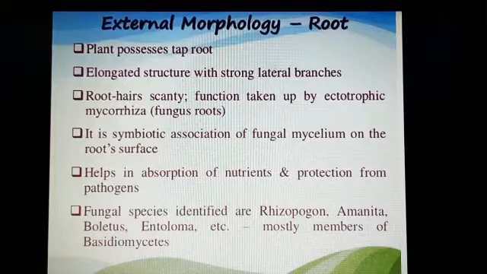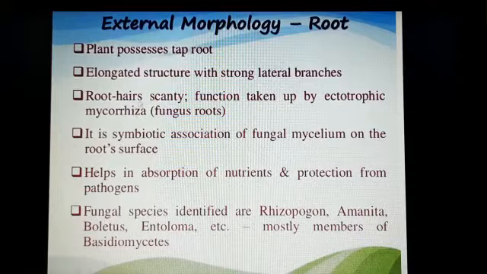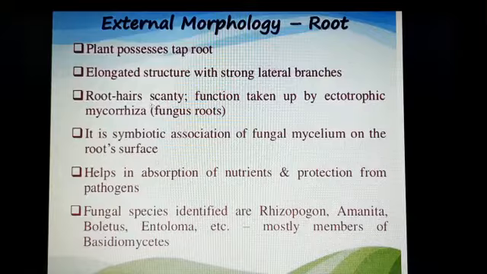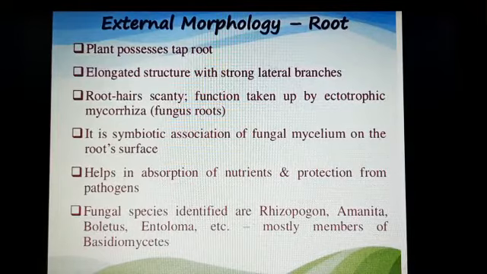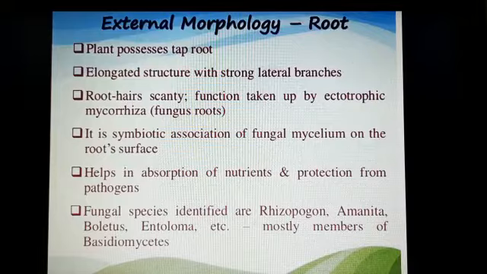And student, the very important thing is mycorrhiza. What is mycorrhiza? It is a symbiotic association of fungal mycelium on the root surface. Actually, mycorrhiza is an association of fungal mycelium and the root of a higher plant. It helps in absorption of nutrients and protection from pathogens. Always remember, mycorrhiza is a symbiotic association of fungal mycelium and the root of a higher plant.